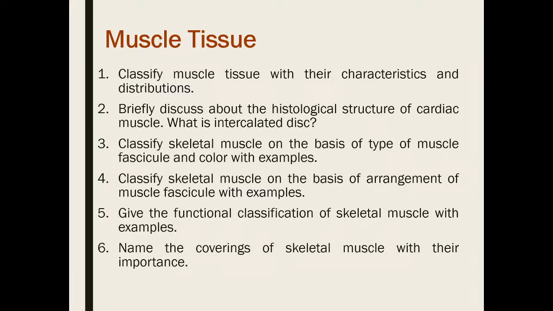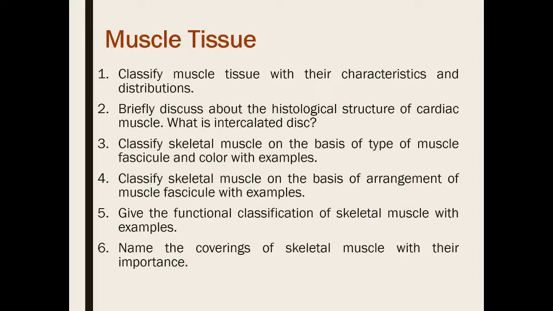Now let's start the muscle tissue, the last topic we have discussed. Number 1, classify muscle tissue with their characteristics and the distribution. Obviously, there will be the skeletal muscle, smooth muscle, and the cardiac muscle with their characteristics. Number 2, briefly discuss the histological structure of cardiac muscle.